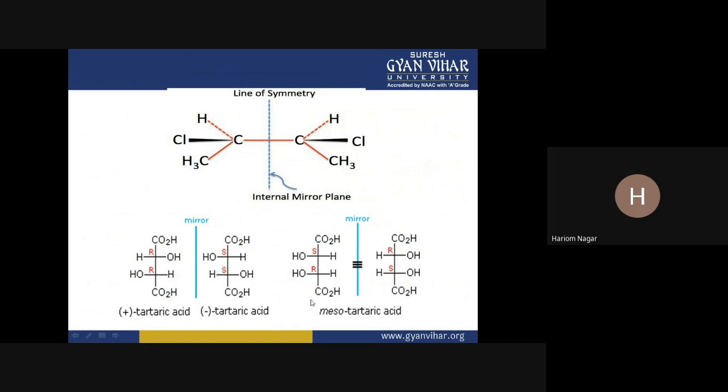But if we talk about this compound, in this compound there is an internal plane of symmetry. When I see this compound in the mirror, it will look like this, right? But ultimately, these compounds are actually identical.